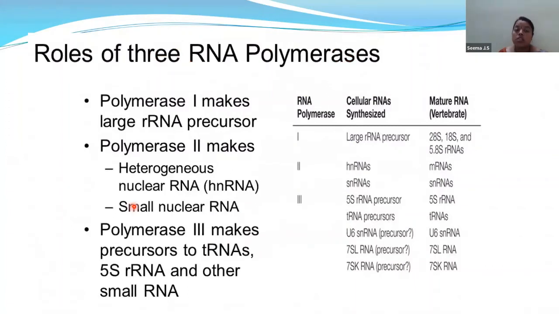So the process of transcription in eukaryotes, what are all the things needed? Polymerase 1, polymerase 2 and polymerase 3.